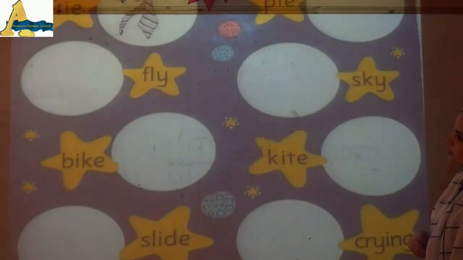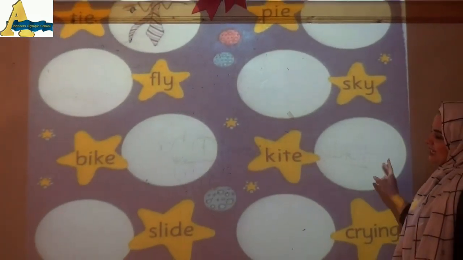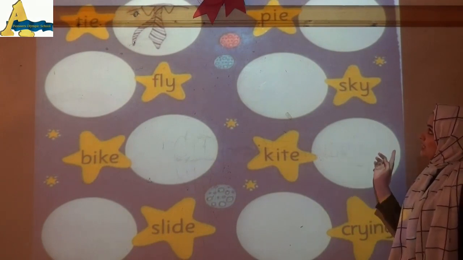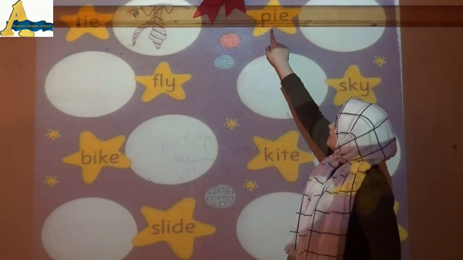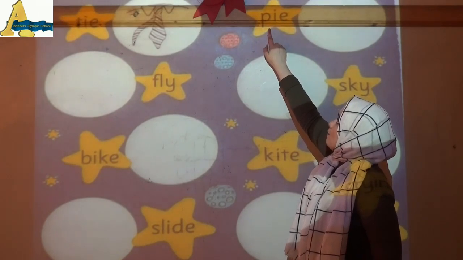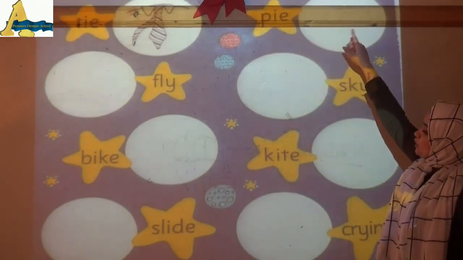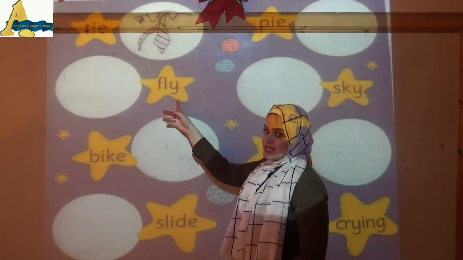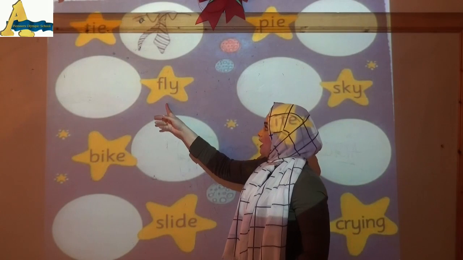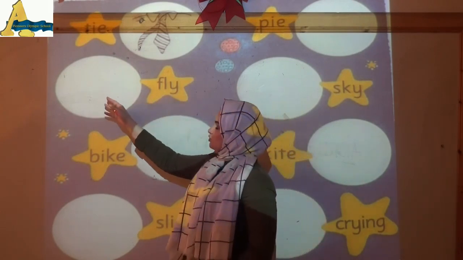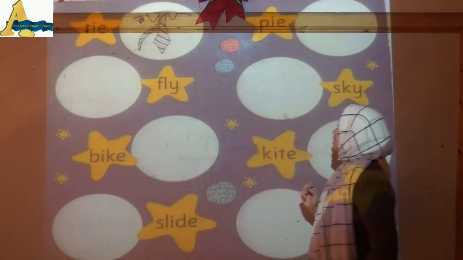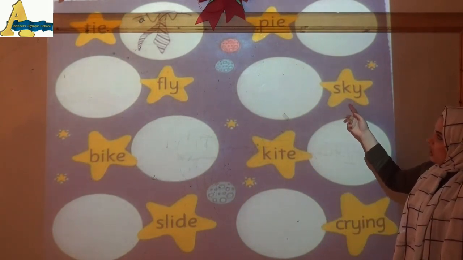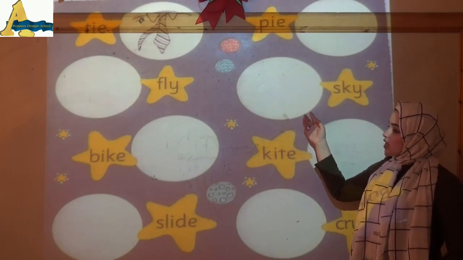Let's see here. In this activity, we will draw. We will say the word and then draw. Here, what's this? Yes, it's a pie. So we will draw here a pie. We will draw here sky.